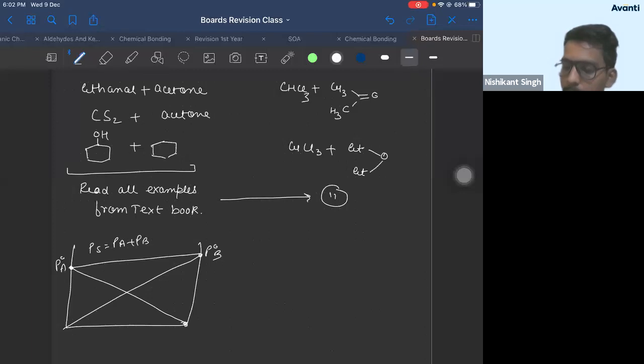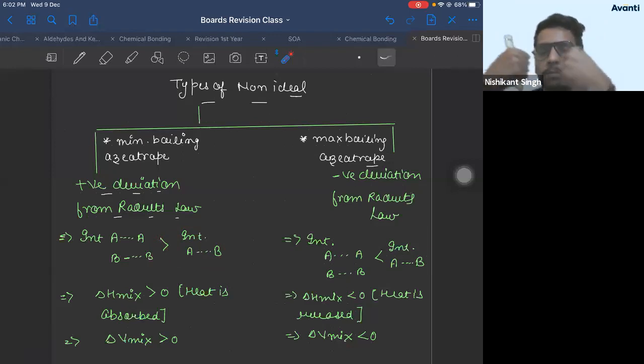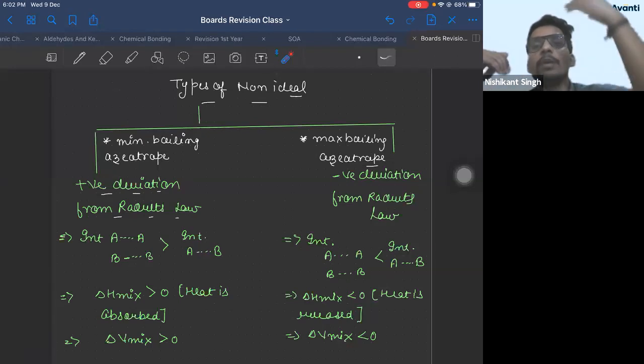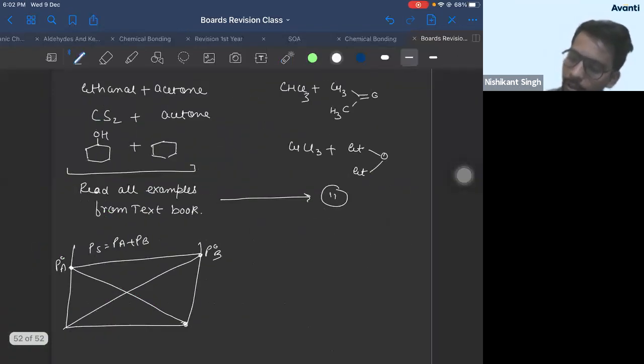PA plus PB. Correct? The only difference is, see here, in the solution, interactions are weak. The force of interaction between solute and solvent molecules is less. So force of attractions are less. That means you can break this force of attraction easily. If you can break it easily, then it can form vapors easily, and the vapor pressure will increase. Therefore, your graph will come above all the lines.